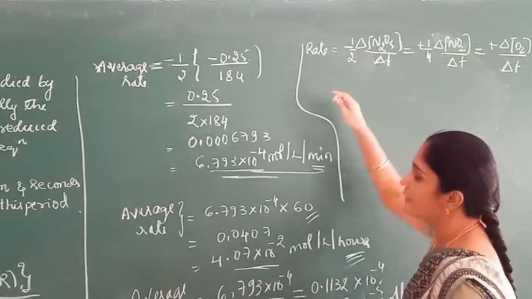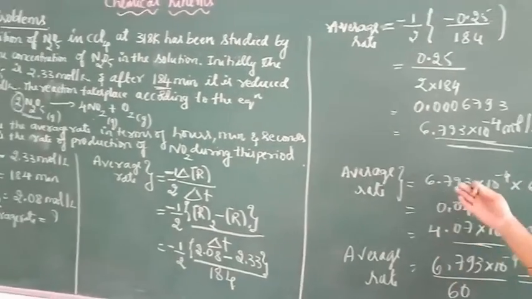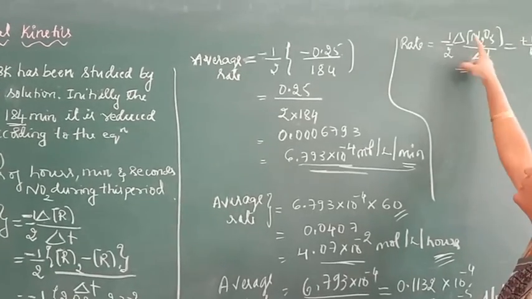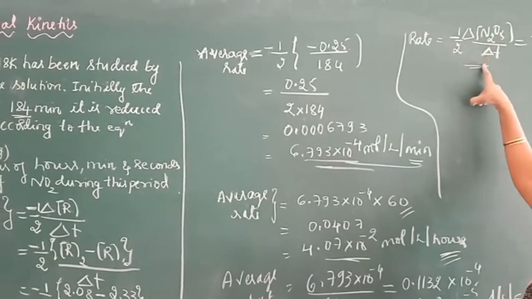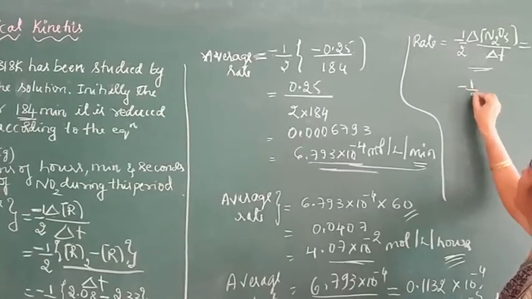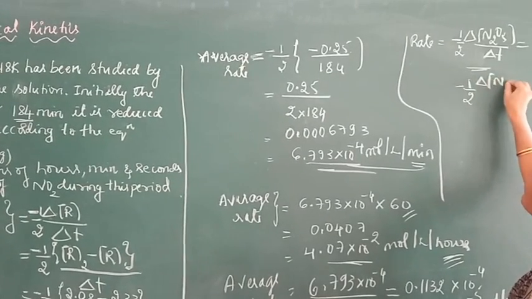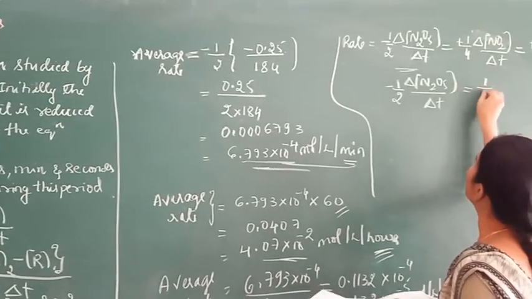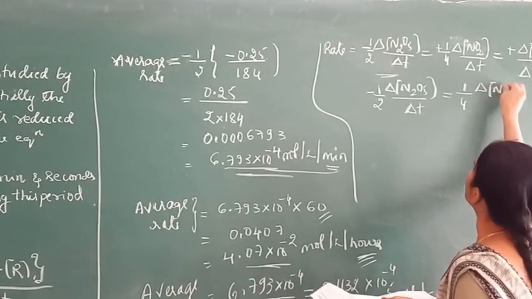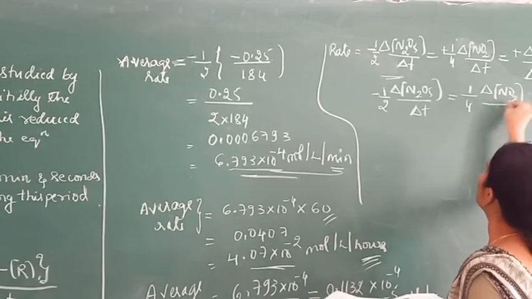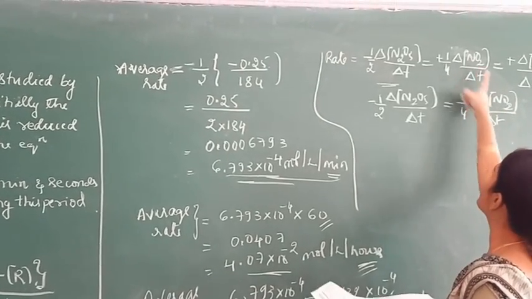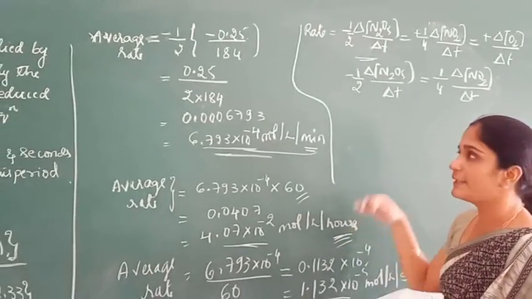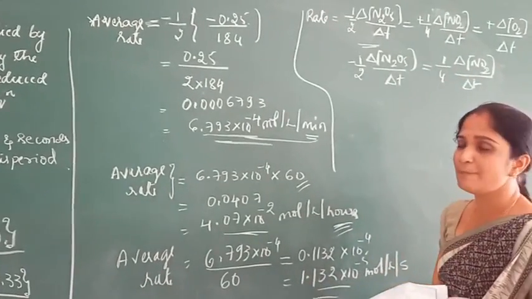So, here we have to calculate the rate of production of NO2. Therefore, we know the rate of disappearance of N2O5: minus 1 by 2 delta N2O5 divided by delta T is equal to 1 by 4 delta NO2 divided by delta T. The rate of disappearance of reactant will be the same as the rate of appearance of product.